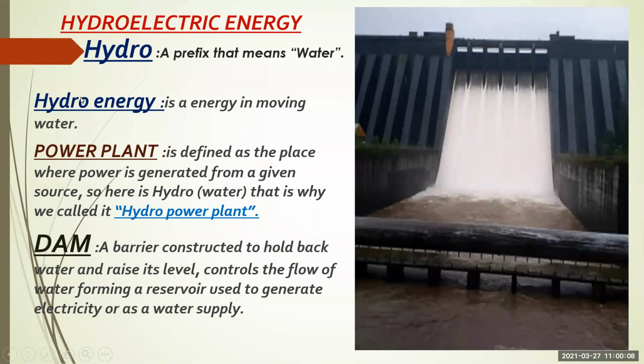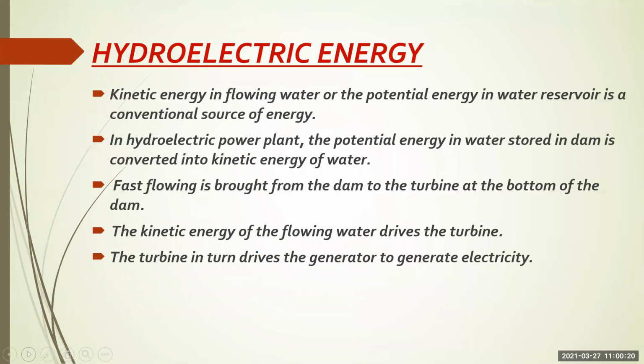So hydro energy, hydro power plant and dam. We are going to learn how the energy present in the flowing water is used to generate electricity. The mechanism is the same. See here, kinetic energy in flowing water or the potential energy in a water reservoir is a conventional source of energy.